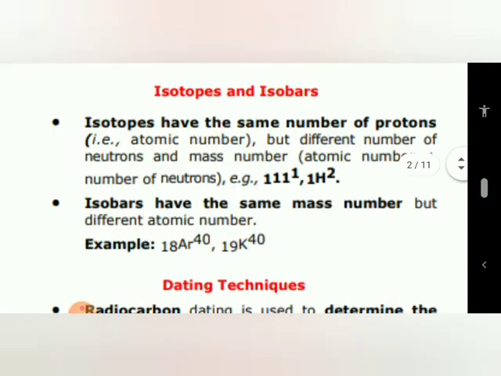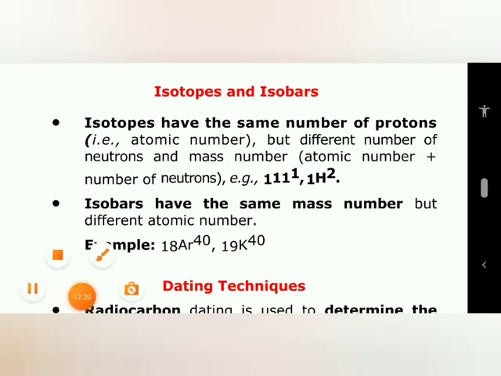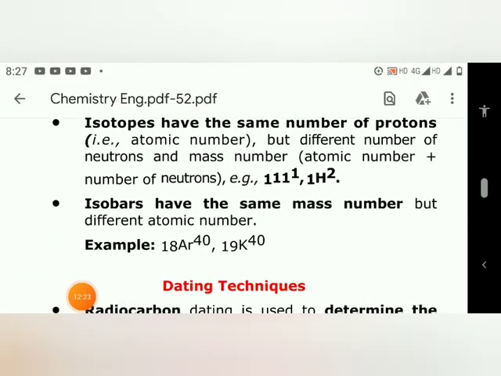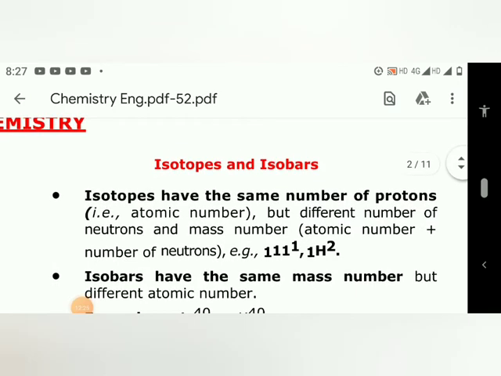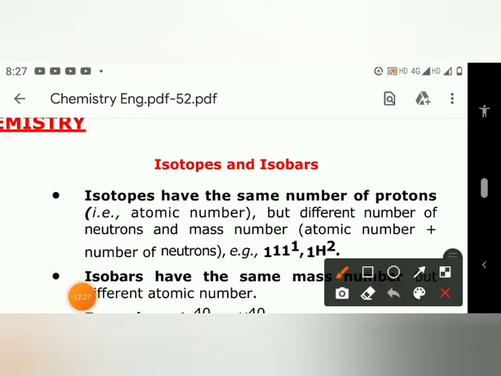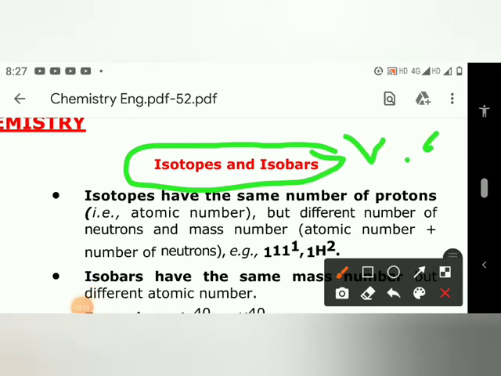Here we come to isotopes and isobars. We will be studying about isotopes and isobars now. What are isotopes and what are isobars? It's a very important point. Questions are asked in examinations of RRB, NTPC, Railway NTPC, Group D and other competitive exams.